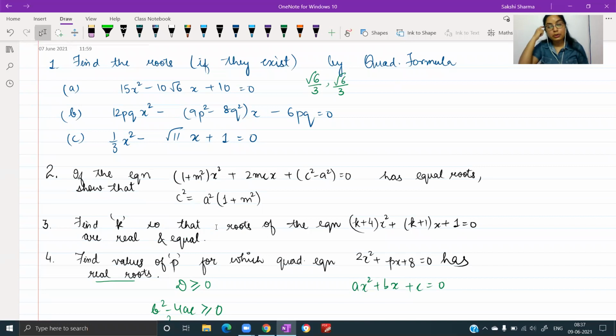All right, continue with question number 1. Find out the answer for part B. Since आपके यहाँ पे coefficients p, q contain कर रहे हैं, nothing is indicated. You can find out the discriminant, and looking at the discriminant, you might not be able to tell whether or not it's positive. Try to see if you can do something about it.